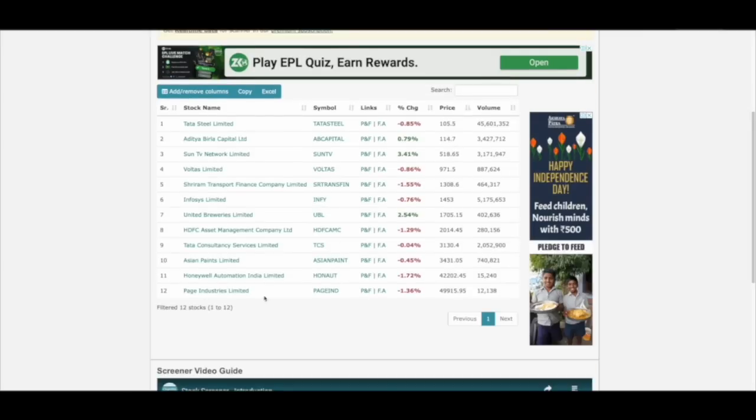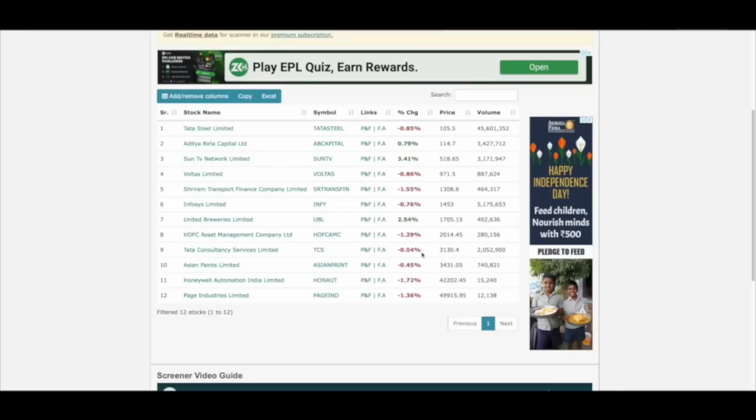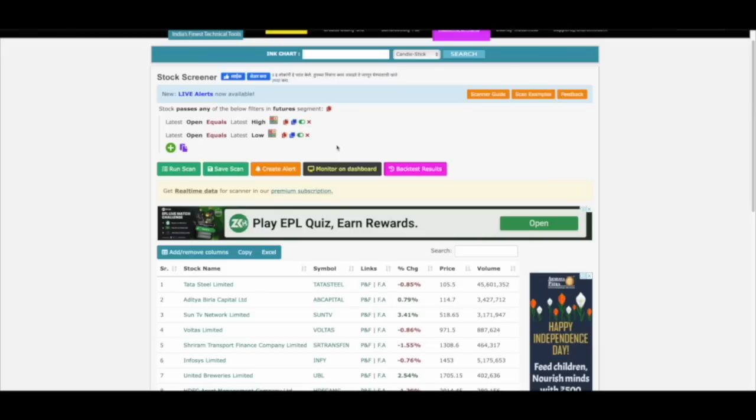You see here Page Industries and all is 49,000. Of course, we will not trade in those stocks. That is why I will always stick to Nifty 50 stocks or stocks which are lesser than 1,500, 2,000 to 3,000 rupees max.